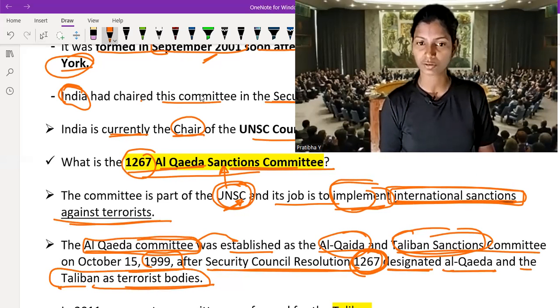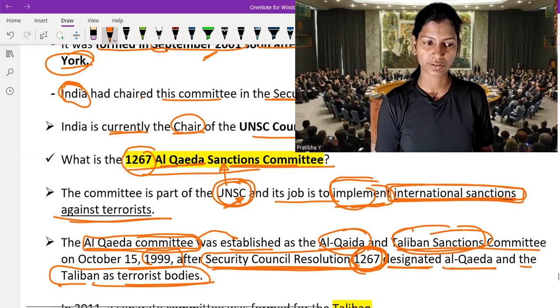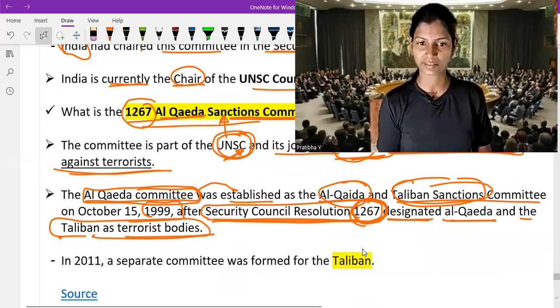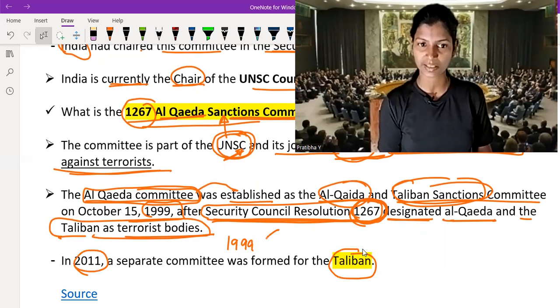So Security Council Resolution 1267 designated Al Qaeda as well as Taliban as a terrorist body. So that committee was established at that time. But later on, in 2011, I think, a separate committee was formed for the Taliban. Okay, so in 1999, a committee was formed both for Taliban as well as Al Qaeda. But in 2011, a separate committee for Taliban was formed.